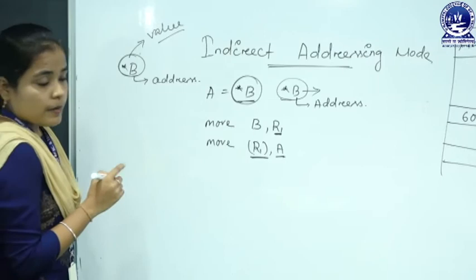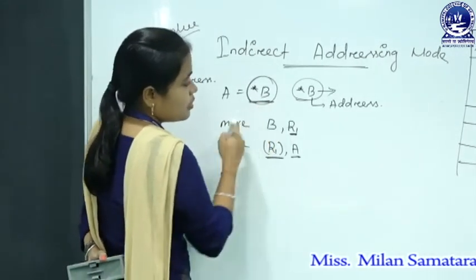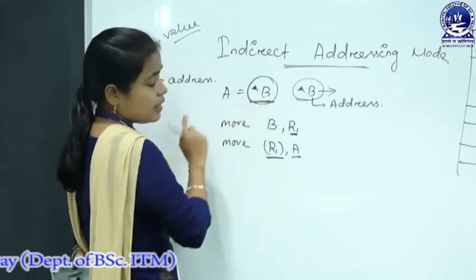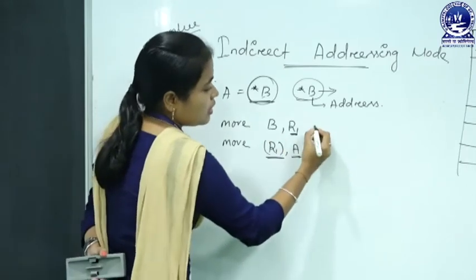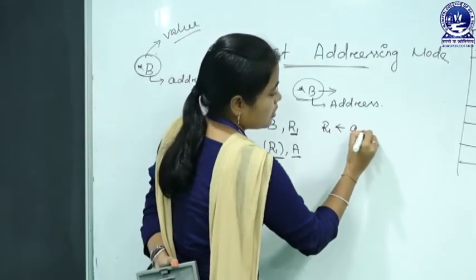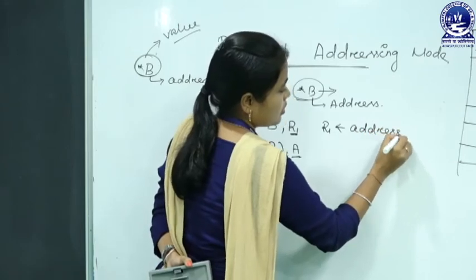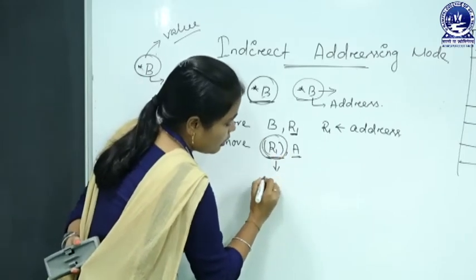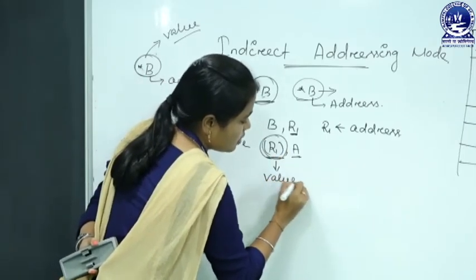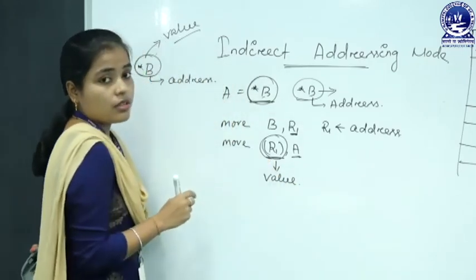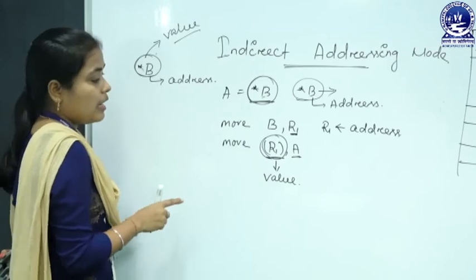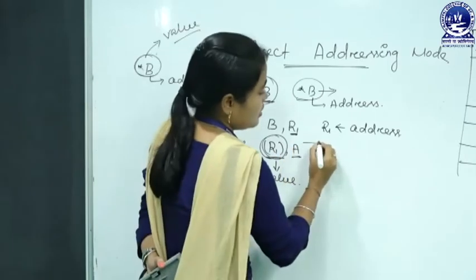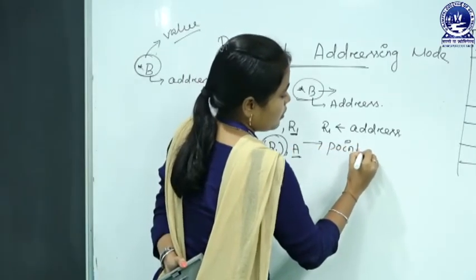We have to move the value which is stored in this location B into A. So, here R1 contains an address or memory location, but in this representation R1 contains a value which is moved into A. The register which holds the memory location is called a pointer register.